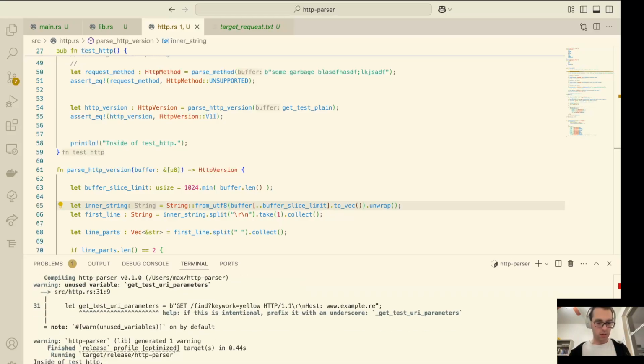And c'est bon, tout c'est bon. All's well. All right, this is great. This is enough. It's 30 minutes, and next time we'll start parsing the URI.